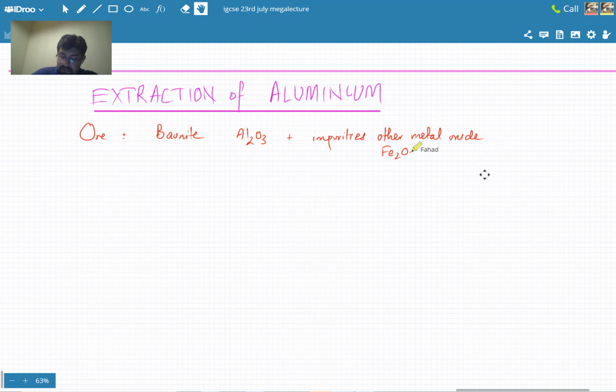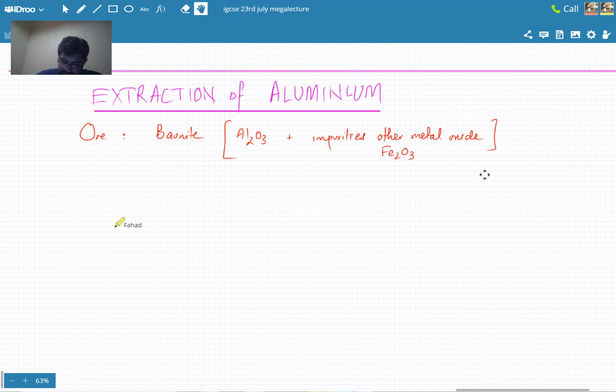So this is what bauxite is: a bunch of rocks that contain aluminium oxide, but also lots of other minerals, most notably iron oxide.